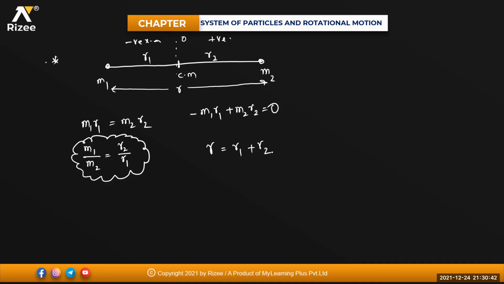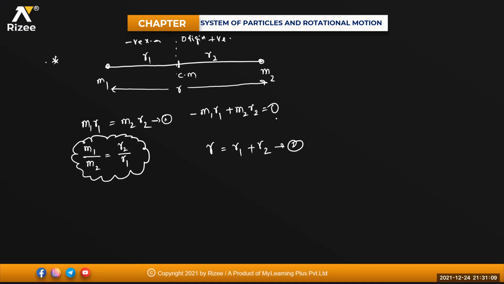Why 0, sir? It is not 0, beta. It is origin. O is your origin, beta. Okay? It is where the center of mass has been lying. So for that one, the positive x-axis I am taking as positive, and the negative x-axis we are taking as negative. Okay? Chalo. This is my equation number 1, and this is your equation number 2.